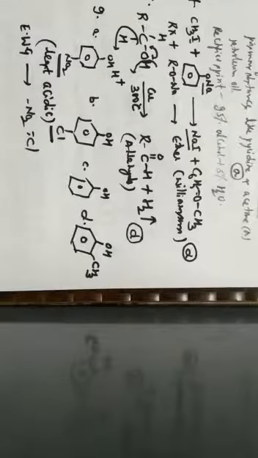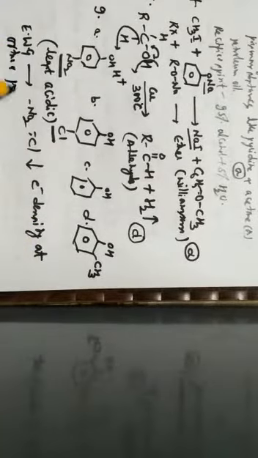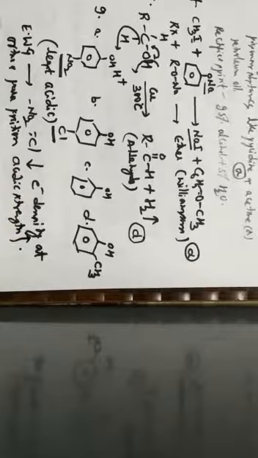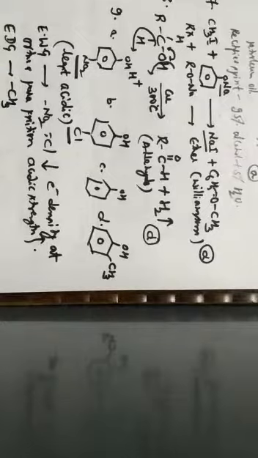When the electron withdrawing groups are present, these electron withdrawing groups decrease the electron density at ortho position and at para position. Hence, the acidic strength increases. But when it comes to electron donating groups, here the most electron donating group is what? A methyl group.